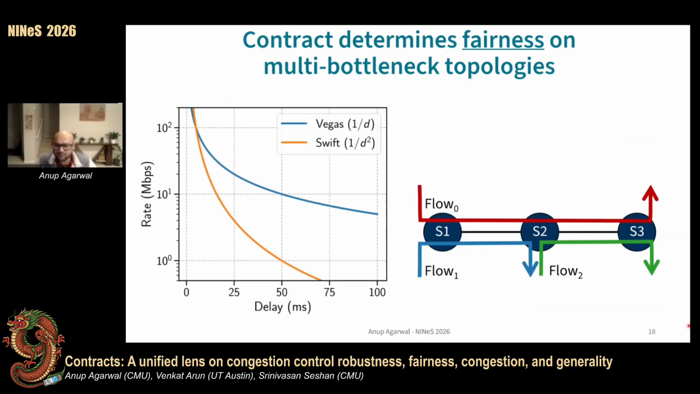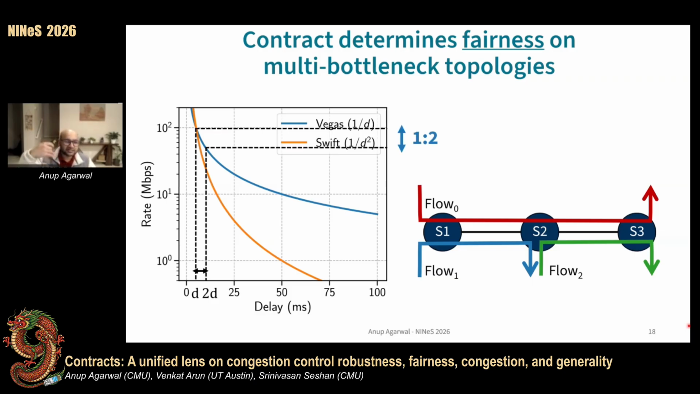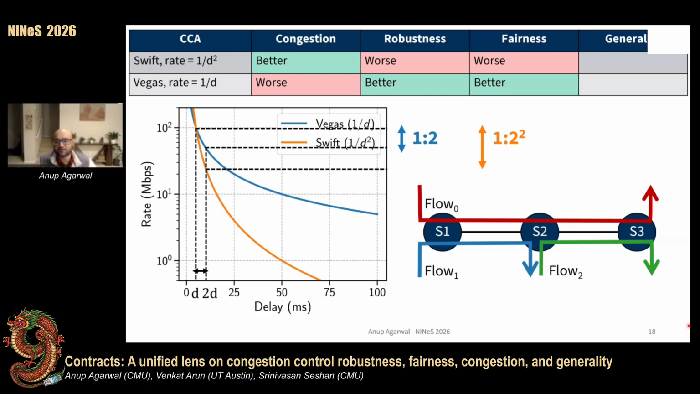Going back to our example with Vegas and Swift, the red flow sees the sum of the delays seen by the blue and green flows. Now, same as before, this difference in observed queuing delays translates into a discrepancy in the flow rates, and the steeper the contract, the higher the discrepancy, or the worse the fairness.